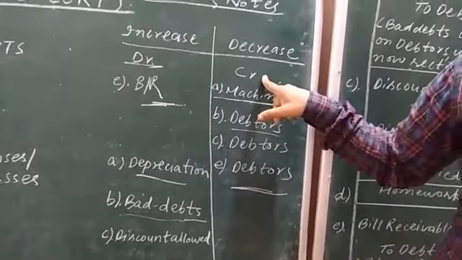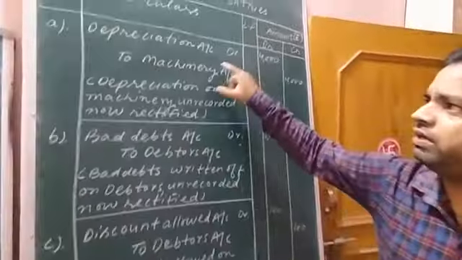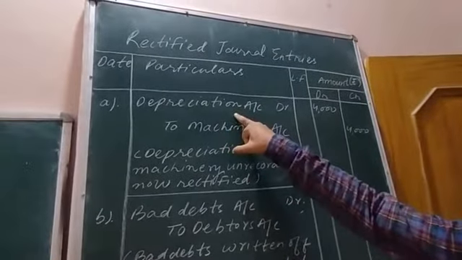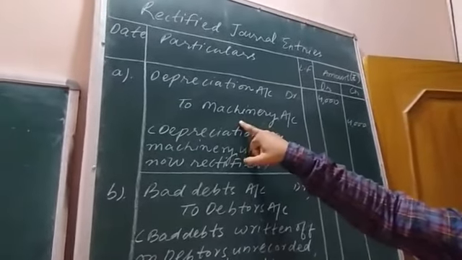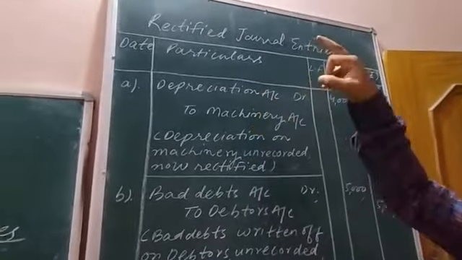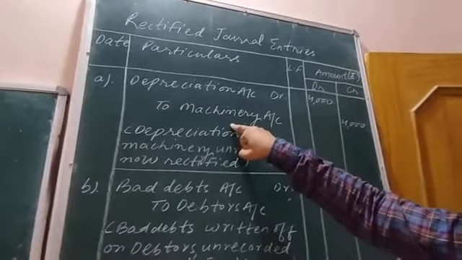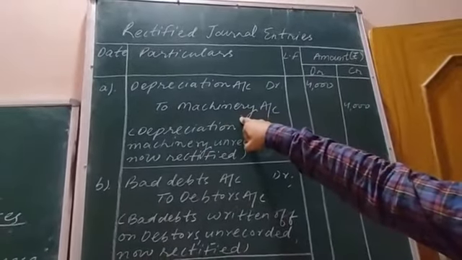While passing the journal entry, see the journal entry I have passed here. Depreciation account debit to machinery account. Depreciation itself is a loss. Loss is debited when it increases, and machinery's value will decrease because of this loss. Because of the decrease in the value of the machinery, that is a decrease in the asset, the asset is to be shown on the credit side. That's why I have shown machinery on the credit side.